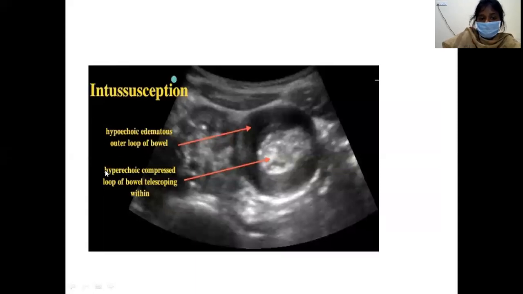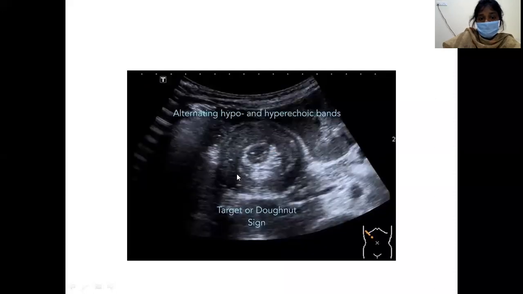What is the target sign? Here the hyperechoic compressed loop of bowel is telescoping within. This is the one which is entering, and this is the outside sheath, the hypoechoic edematous one. This is the bull's eye sign or target sign. See, this is the other picture, target sign or doughnut sign. Don't get confused between this doughnut sign and the other one in congenital pyloric stenosis. In radiology, these signs may overlap.